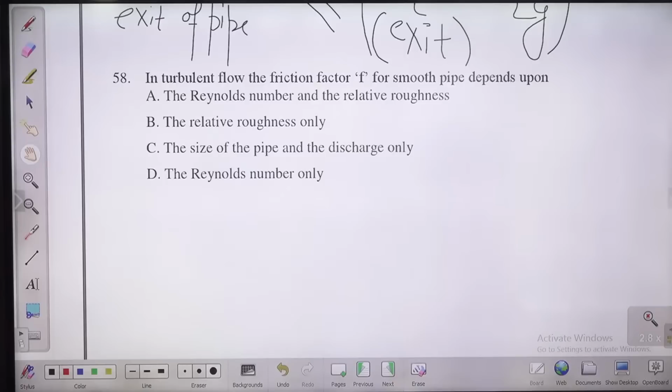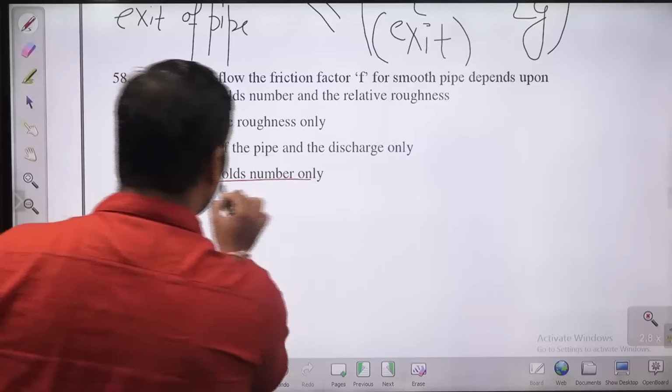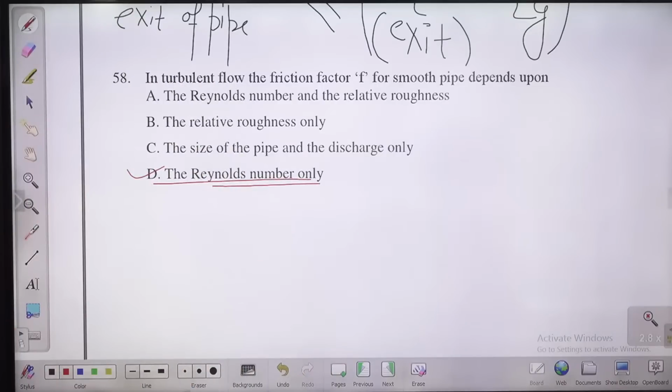Guys, actually, for this case also, it is going to depend only on the Reynolds number. For turbulent flow with rough boundaries, it is going to depend on what? The Reynolds number and surface roughness. But for this case, it is only going to depend on the Reynolds number.